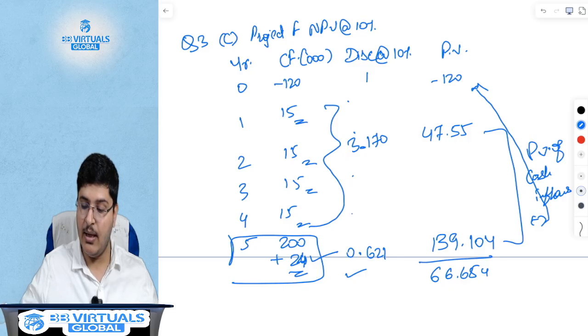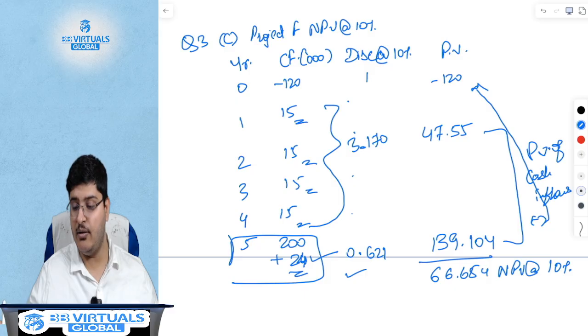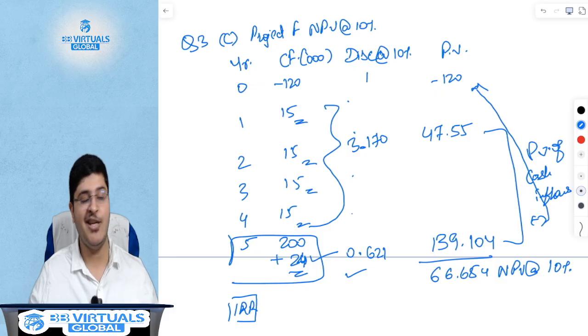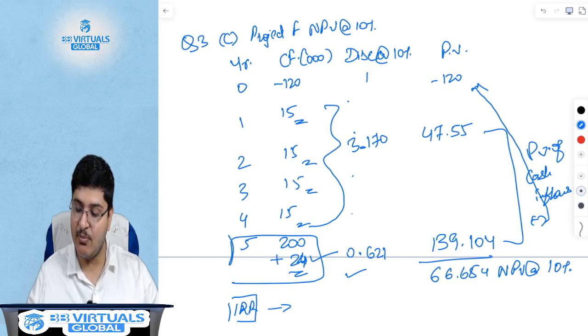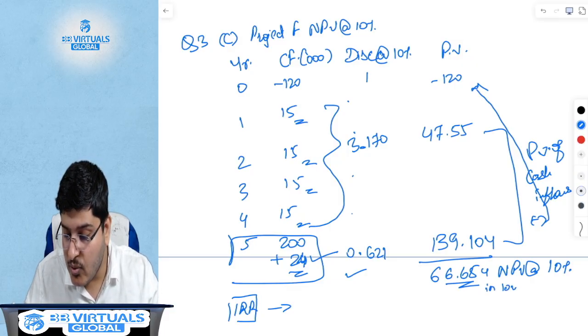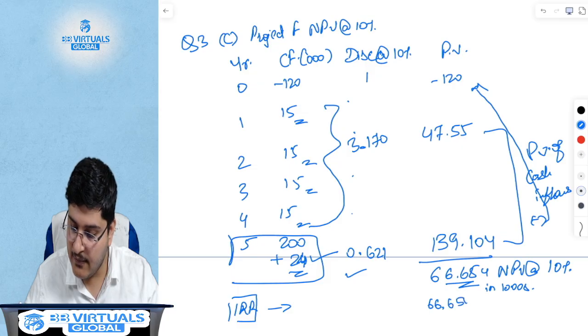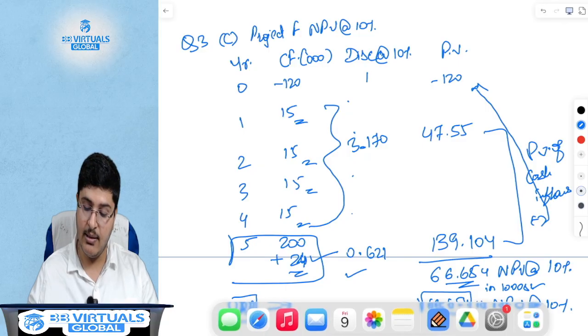This is nothing but the NPV at 10%. Now you also have to find the IRR. So how do I find the IRR? One, I will give you the easy way. The easy way is this. This is, by the way, 66.654, but remember this is in thousands. What this means is the answer is 66,654 is your NPV at 10%. This is also a common mistake that people forget, that it is in thousands.